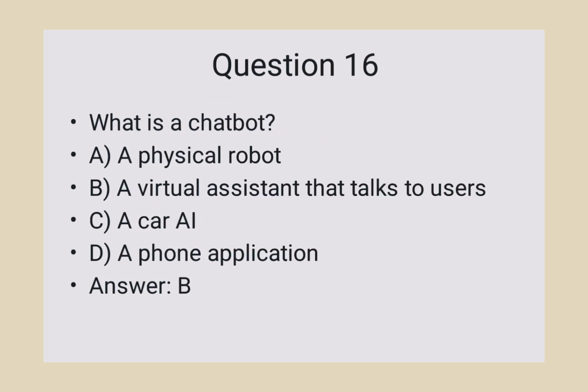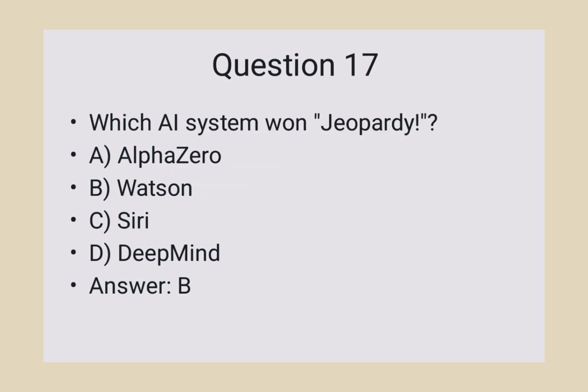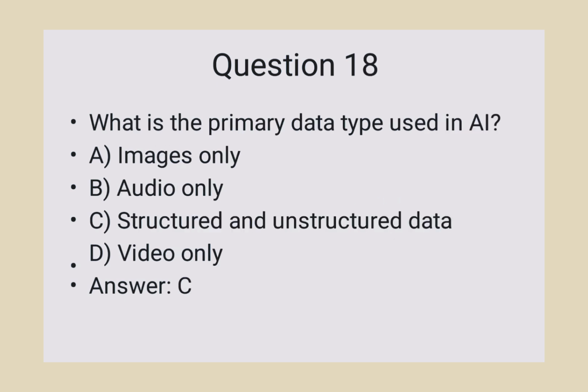Question number 16. What is a chatbot? Answer is B. A virtual assistant that talks to users. Question number 17. Which AI system won Jeopardy? Here answer is B. Watson. Question number 18. What is the primary data type used in AI? Answer is C. Structured and unstructured data.